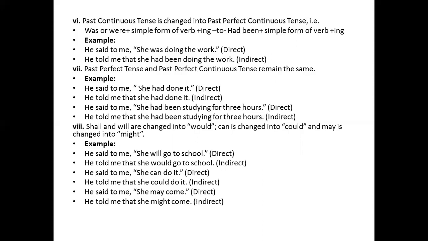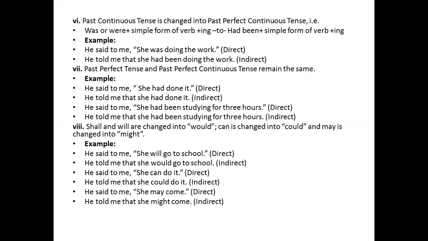Our next rule is shall and will are changed into would. Can is changed into could, and may is changed into might. As for example, he said to me, she will go to school, has been changed into indirect form like, he told me that she would go to school.